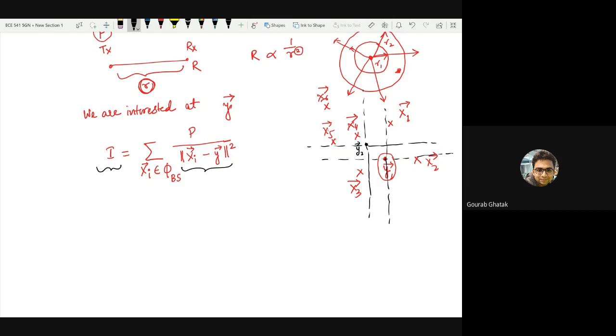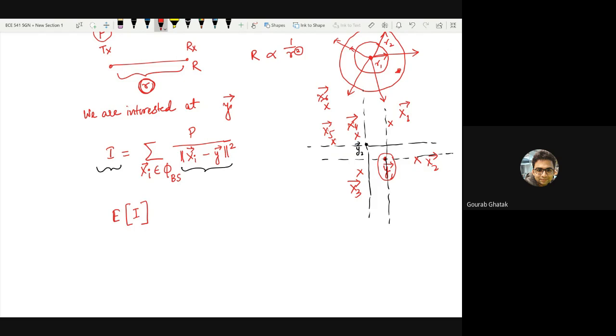So this I is a random variable. Is this construction clear? Why will I be a random variable? I hope it's clear, right? For the moment, nothing complicated has arrived. So what an operator sometimes is interested in is the expected value of I. Which means if you are located at some random point in your network, what is the average interference you are expected to observe?